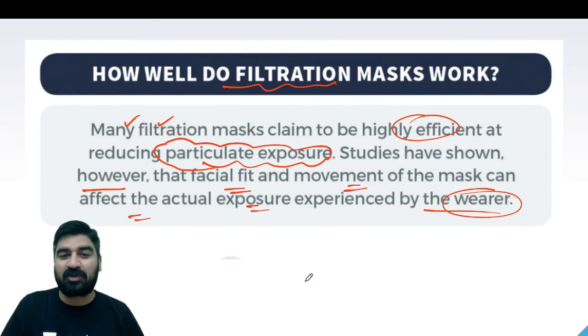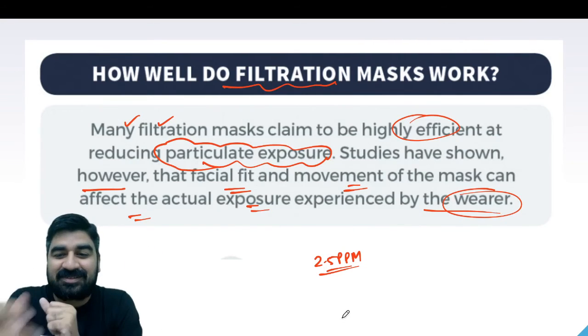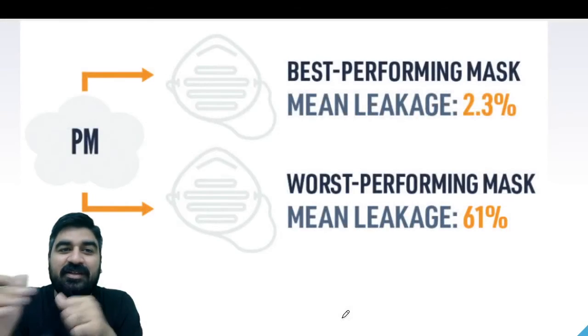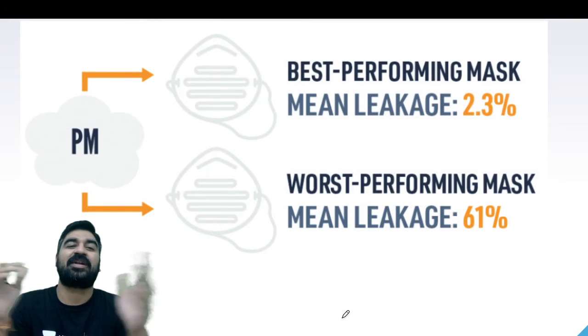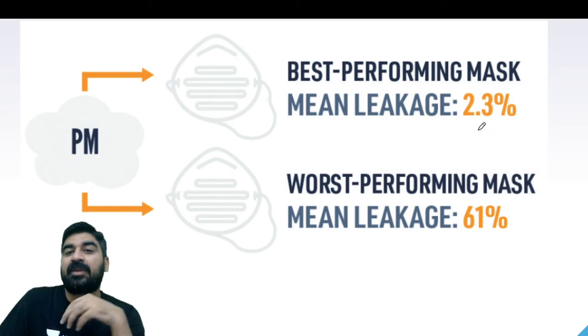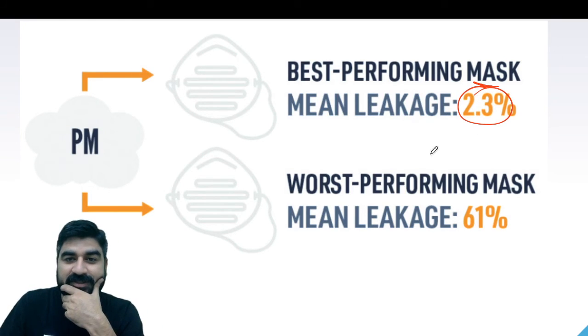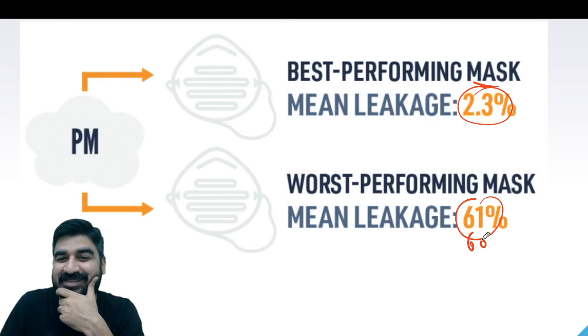But what about the smaller ones like 2.5 ppm? So these cannot be stopped by the simple filtration mask. Okay, guys. So what can stop them now? What can stop them now? So normally it is a survey. Best performing masks have a mean leakage of 2.3% and the worst performing has 60%.